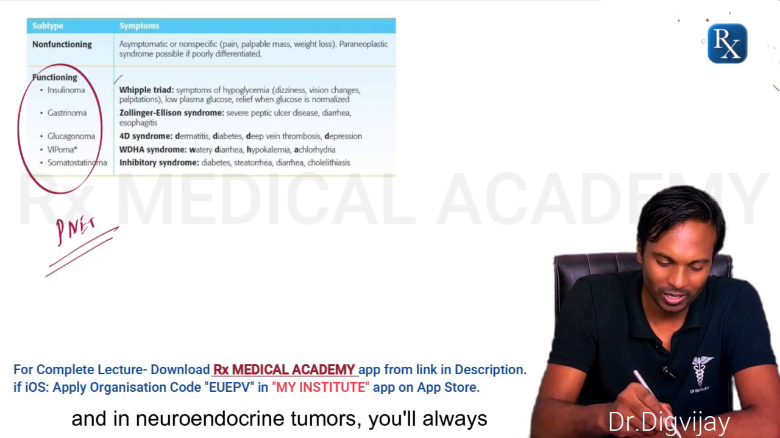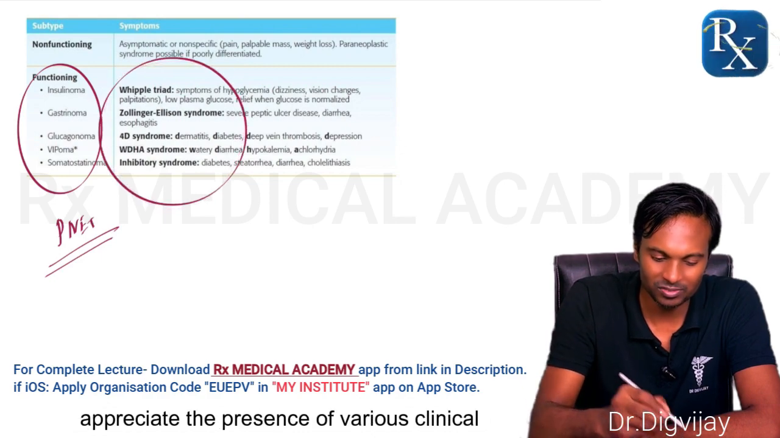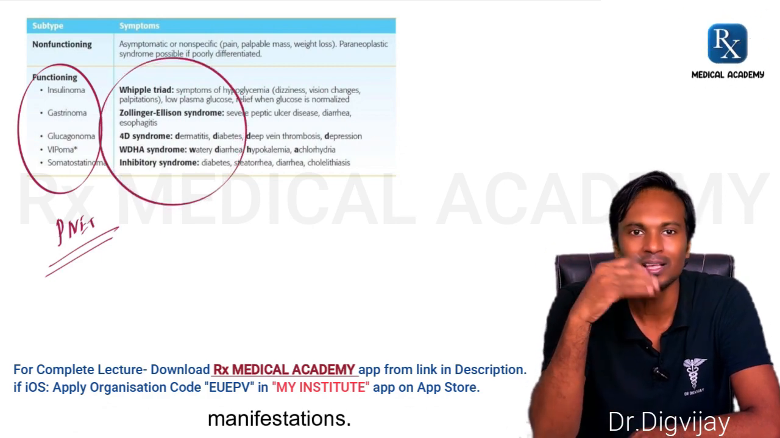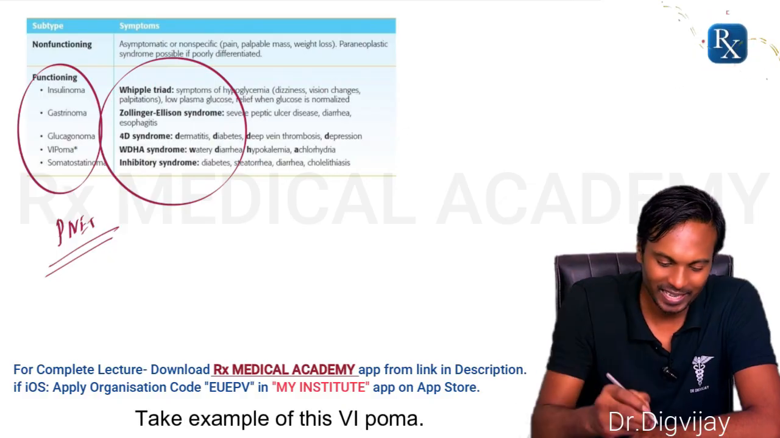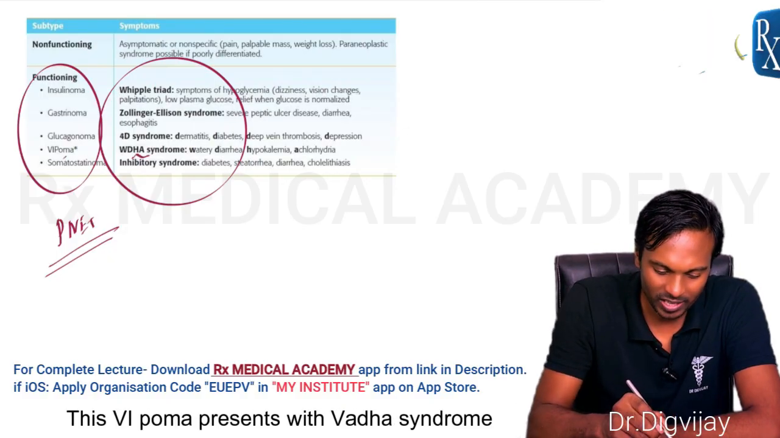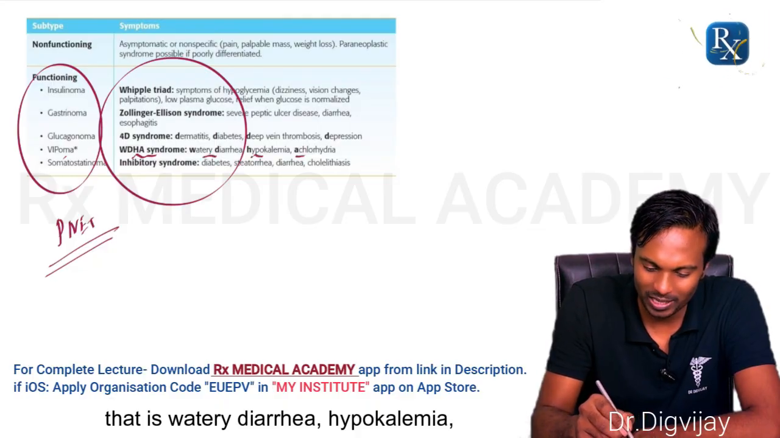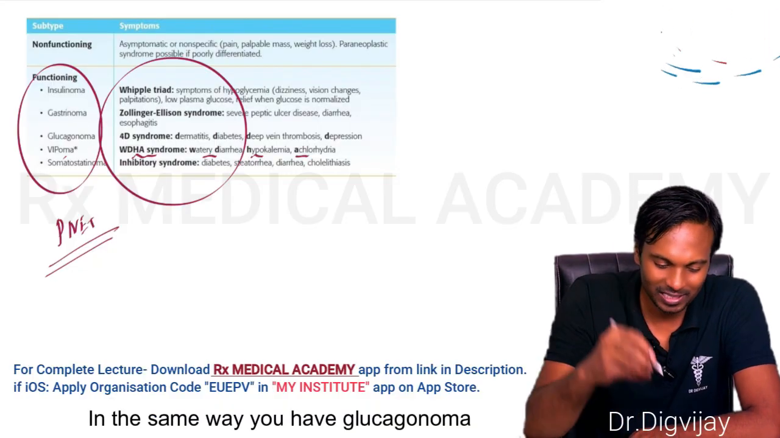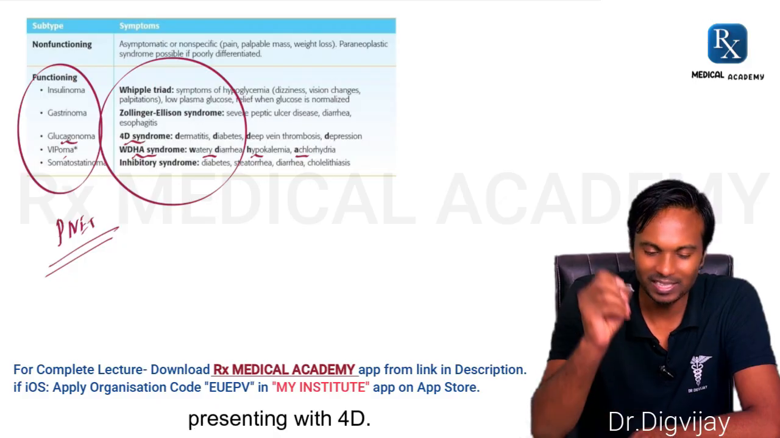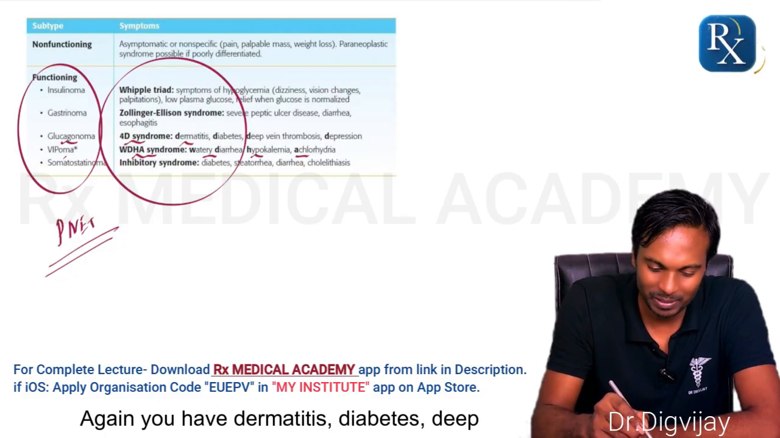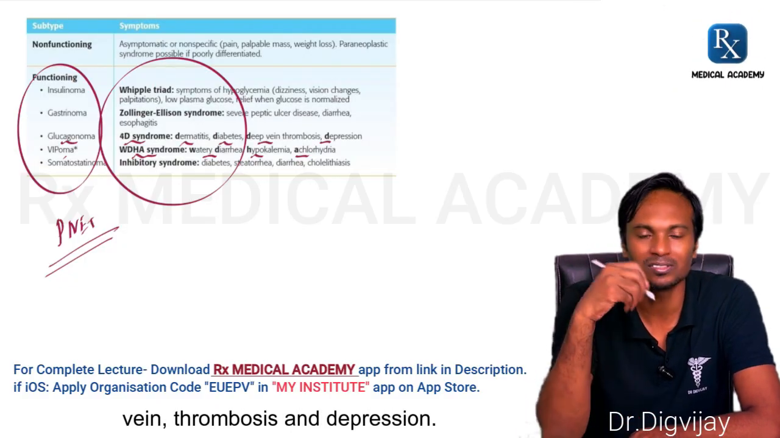And in neuroendocrine tumors, you will always appreciate the presence of various clinical manifestations represented by triads. Take the example of VIPoma. This VIPoma presents with WDHA syndrome, that is watery diarrhea, hypokalemia, achlorhydria. In the same way, you have glucagonoma presenting with 4D. Again, you have dermatitis, diabetes, deep vein thrombosis, and depression.